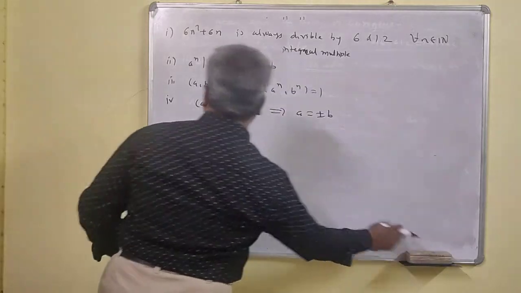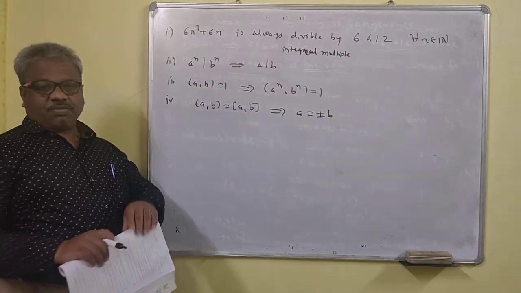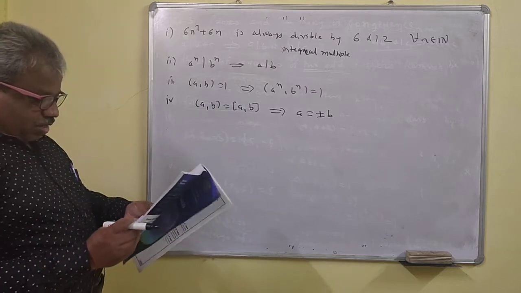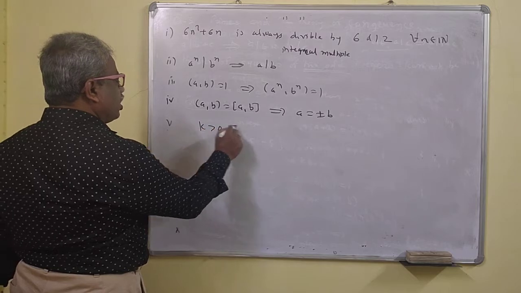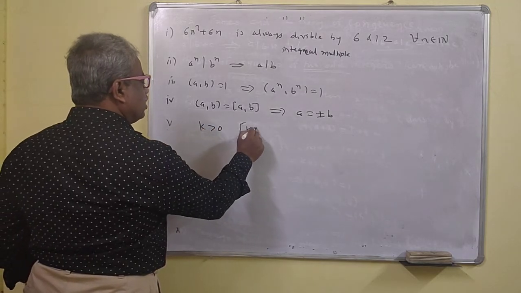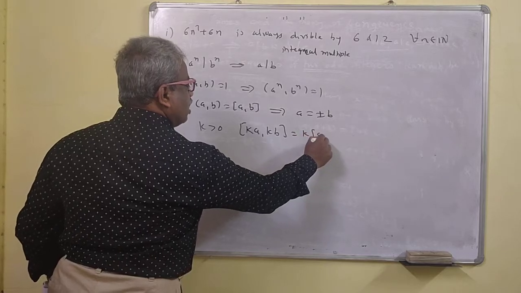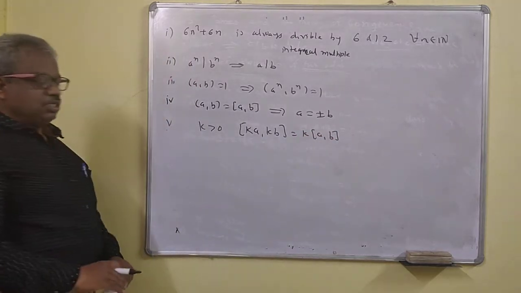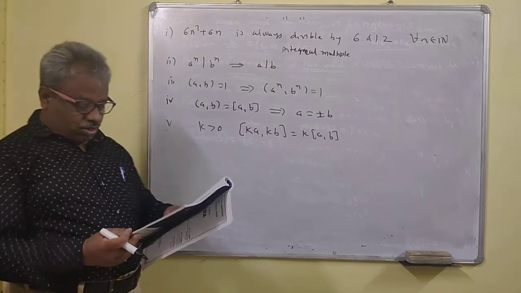So if GCD and LCM are the same, then the numbers are equal and opposite. Here also the same thing: if K is positive, then LCM of KA, KB is the same as K times LCM of A, B. This also holds for GCD. This is the notation of the LCM, and this also holds here.